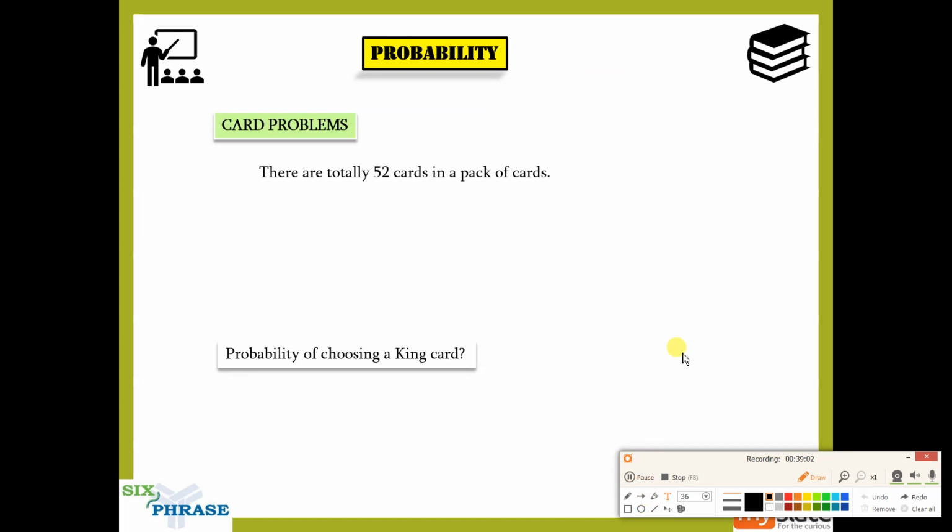Right, we look at some basic problems here, guys. There are 52 cards in a pack of cards. You have to understand that when it comes to probability or permutation combination, whenever they refer to a pack of cards, there are no jokers, only 52 cards. And how do you classify the 52 cards? First, you'll have to understand what the constituents of the 52 cards are, what makes those 52 cards. If you've been playing cards, you know it very well. But I know many of you don't play cards, so in that case, I'll have to explain. So make sure that you listen to this.